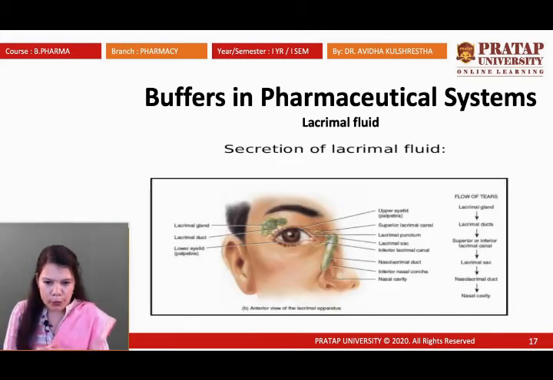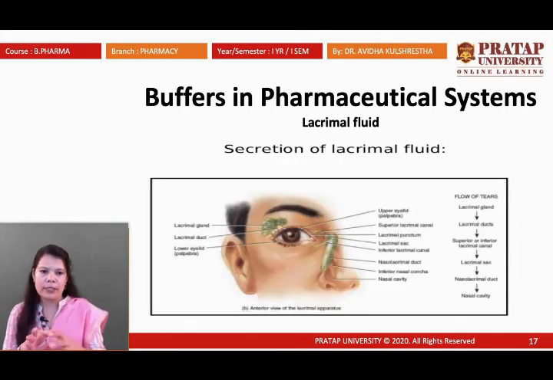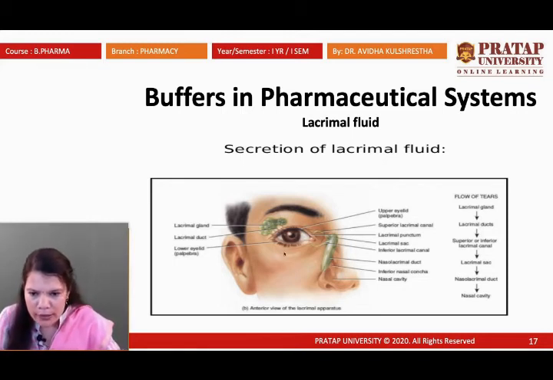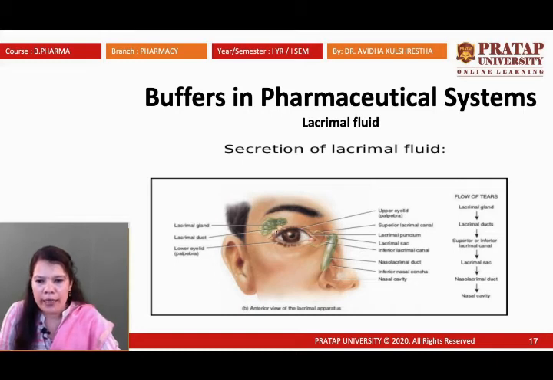Lacrimal fluid actually, as you can see in this picture, this is the lacrimal glands. The eyelid, the terminal part of the eyelid, see this, not the eyebrows, these are the eyelids. Lacrimal glands are found on the corner at this point. Lacrimal ducts are at the center point. These are the lacrimal ducts. And the lower eyelid, this is the palpebra. This is the upper eyelid, and this is also palpebra.